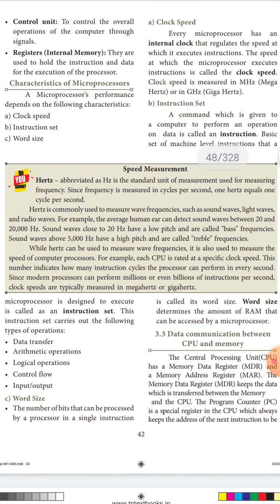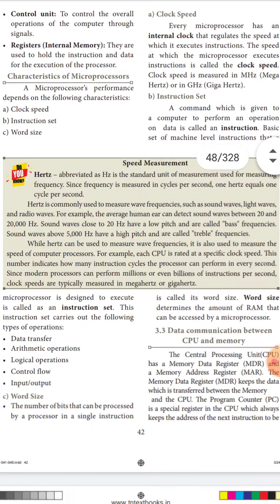So a hertz can be used to measure the wave frequency. It is also used to measure the speed of the computer processor. Each CPU is rated at a specific clock speed. The number indicates how many instruction cycles the processor can perform every second.